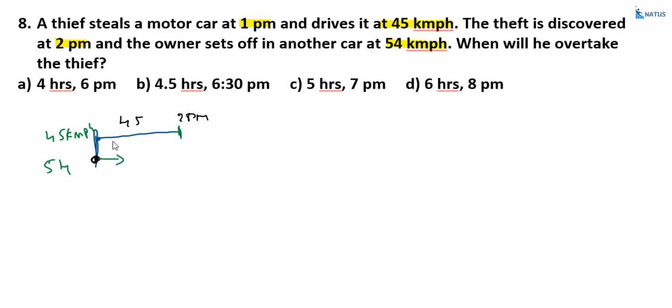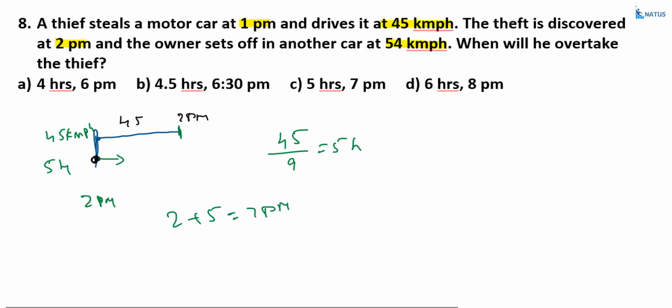What is the relative speed? That is equal to the difference of these two, that is equal to 9 kilometers per hour. How much distance is advanced by the thief? That is equal to 45 kilometers. What is the relative speed? 9 kilometers per hour. So how much time is required to catch the thief? That is equal to 45 by 9, that is equal to 5 hours. At what time did the owner start? 2 p.m. At what time does he catch the thief? That is equal to 2 plus 5, that is equal to 7 p.m. So what is the answer? Option C is the correct answer.